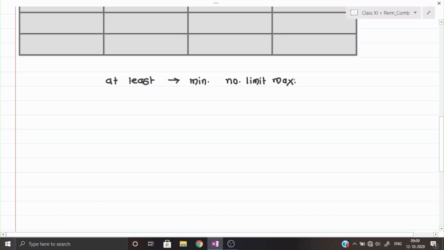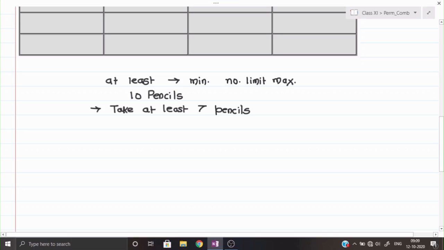For example, suppose if I say I have 10 pencils. Okay, and in that 10 pencils, if I say you can take at least 7 pencils. Okay, means I am giving you the flexibility, minimum 7 you can take.